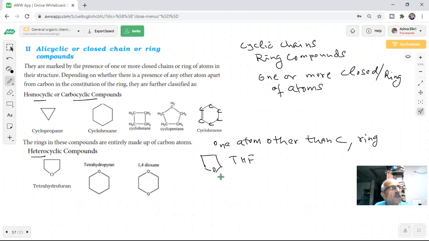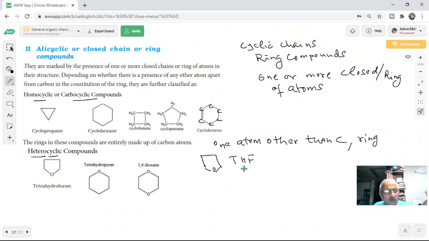This is a very important solvent which will be used in organic chemistry. Tetrahydropyran. Pyran is a six-membered ring with oxygen, and 1,4-dioxane. See, there are two oxygens in the ring. So they are examples of heterocyclic compounds. All these are important because they will be used in our organic chemistry.